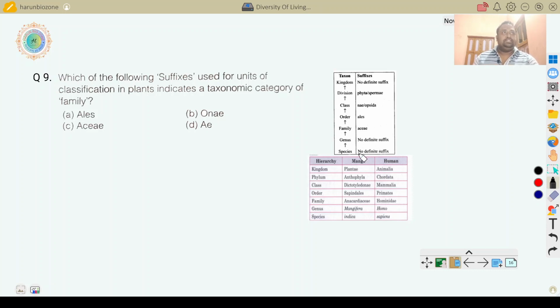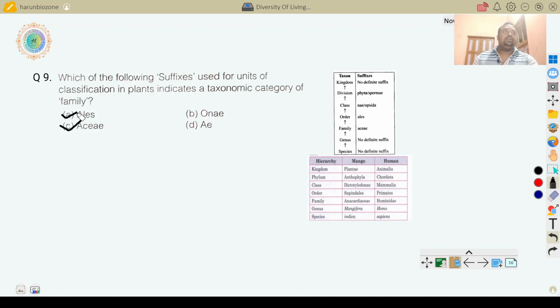In species there is no suffix used, and in genus no suffix is used, but in the family, the suffix is -aceae. In case of order, -ales is used.